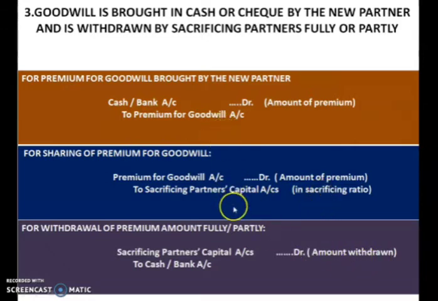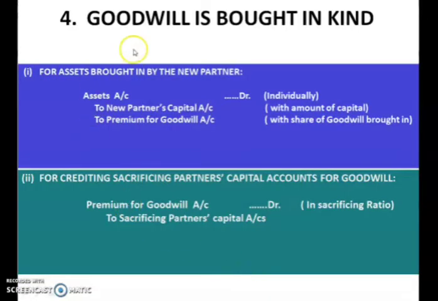So just understand the journal entry. First entry is bringing of goodwill, second entry is sharing the goodwill to the sacrificing partner, and third entry is the sacrificing partner withdrawing the goodwill from the business. Now next is the fourth treatment related to goodwill, when it is brought in kind. So you saw that the new partner brings the goodwill in cash. Now suppose, instead of bringing the goodwill in cash, he brings it in some kind, that is in the form of asset, then what will be the journal entry?